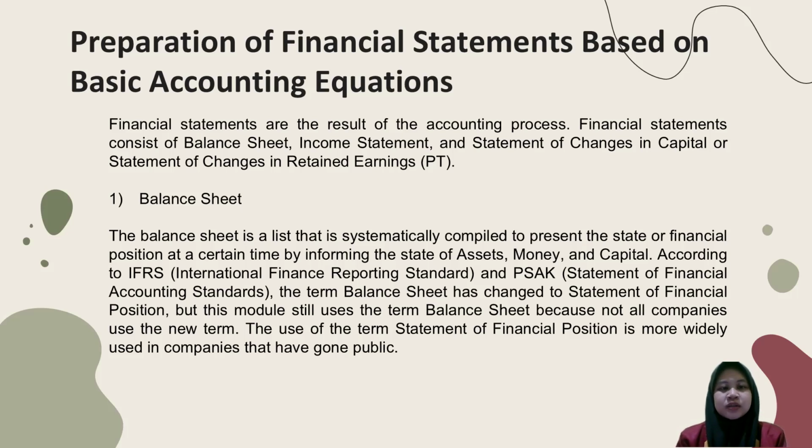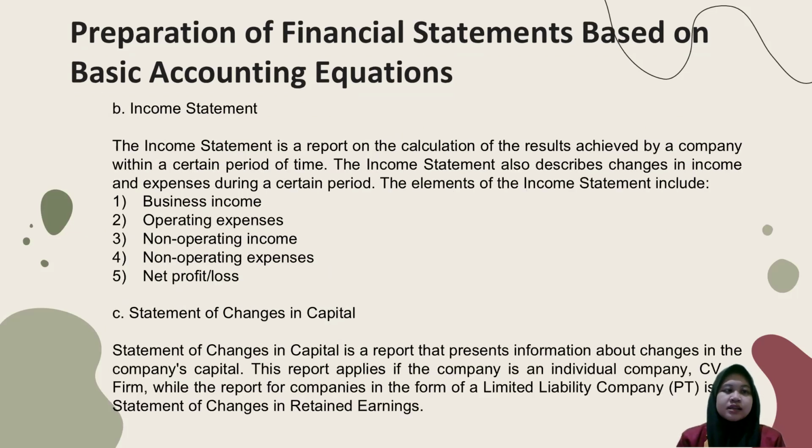The term statement of financial position is more widely used in public companies. Next, income statement. The income statement is a report on the calculation of the profit achieved by a company within a certain period of time. The income statement also describes changes in income and expenses during a certain period. The elements of the income statement include number one, business income, number two, operating expense, number three, non-operating income, number four, non-operating expense, number five, net profit or loss.